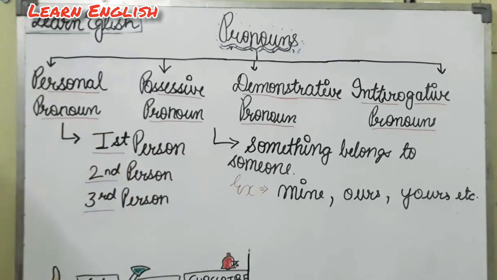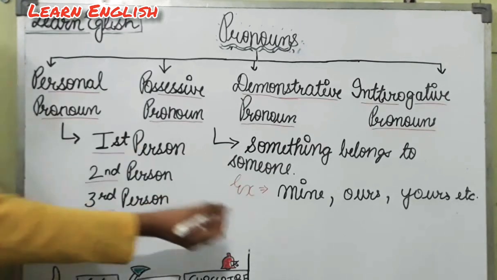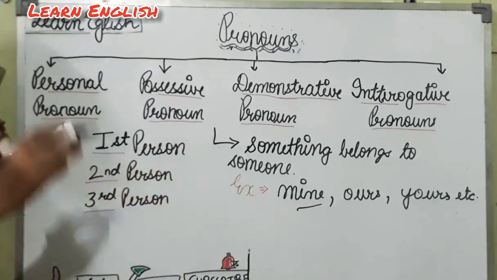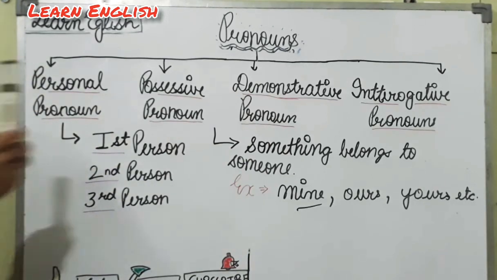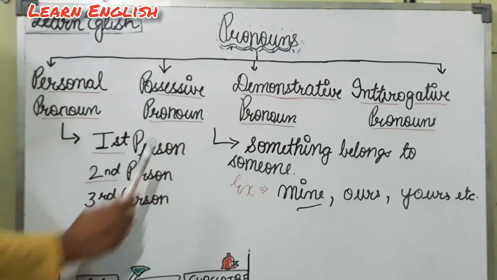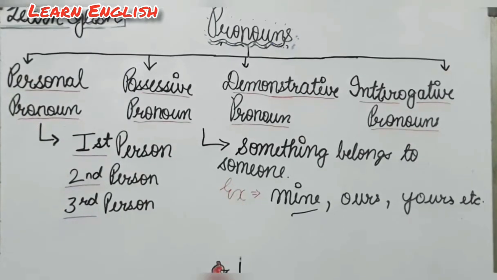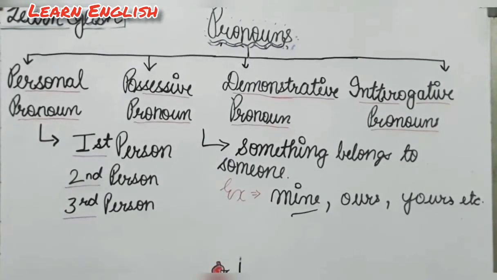Like I have an example: this book is mine. So here the word mine is used to show possession, that the book is mine. So here mine is the possessive pronoun. One more example: the decision is yours to make. So here yours is the possessive pronoun because yours is telling about the possession of a decision.